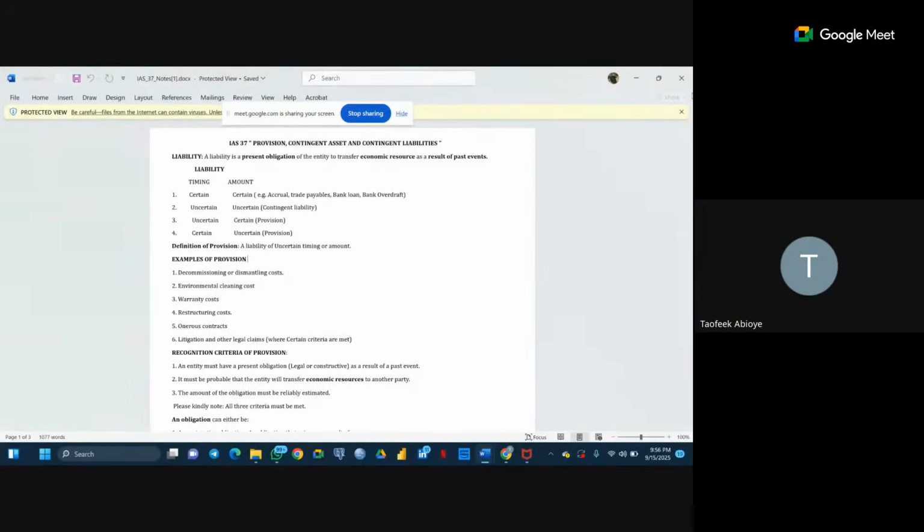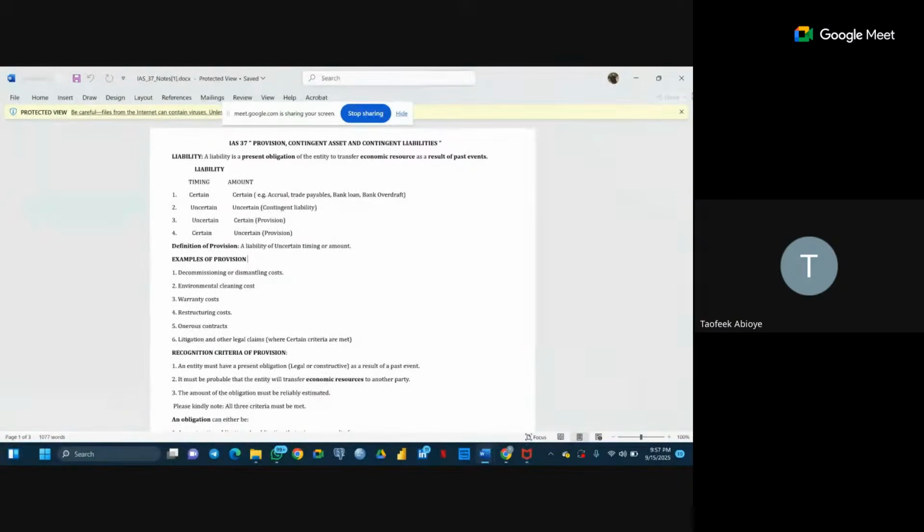So IAS 37 talks about three things: provision, contingent assets, and contingent liability. A liability is a present obligation of the entity to transfer economic resources as a result of past events. These three key points have their own different criteria, their own different key points that must be present before we can know that, oh, this is a contingent liability, oh, this is a provision.